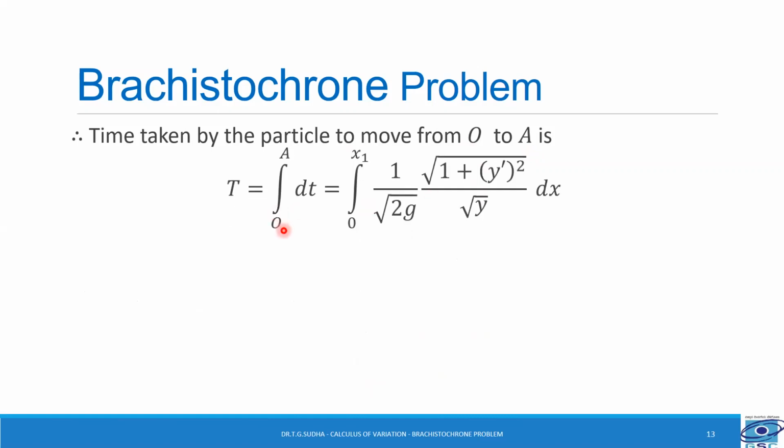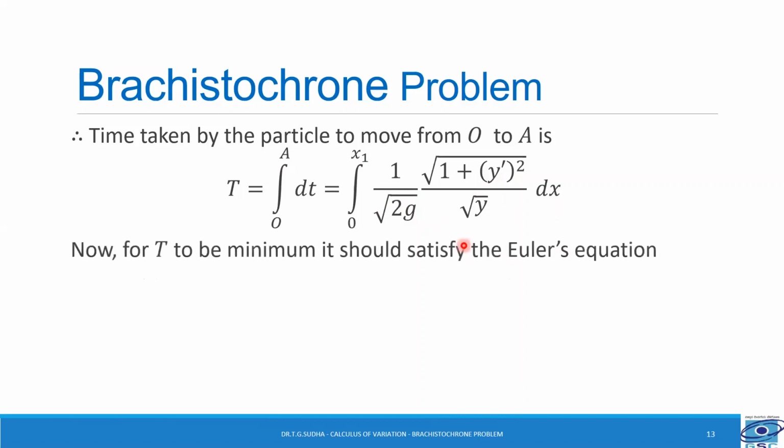So t is equal to integral O to A dt, and that will be equal to integral from 0 to x1, where 0 is the x coordinate at the origin and x1 is the x coordinate at the point A, and we are substituting for dt, that is 1 by root 2g into root of 1 plus y dash square by root y into dx. For t to be minimum, it must satisfy the Euler's equation.